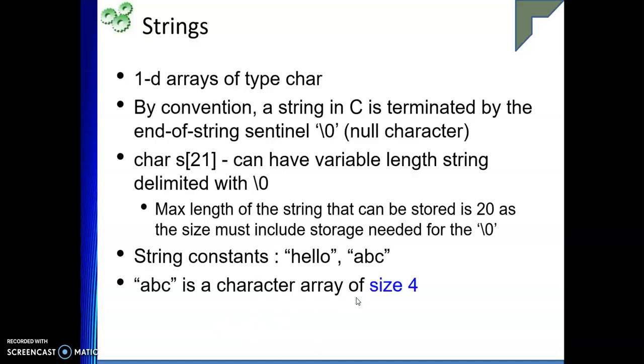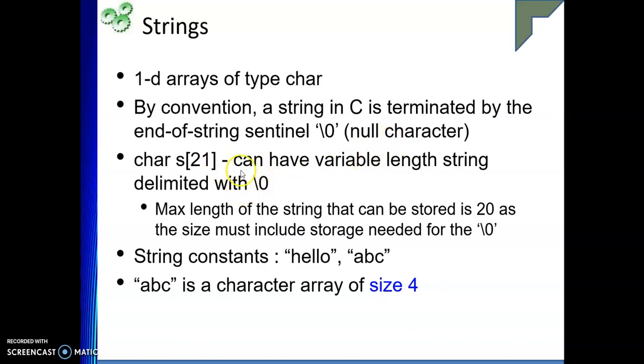A string is usually a collection of characters, and it's a 1D array of type character. Always remember, a string is always terminated by a null character. You can see how the null character is represented: slash zero. So if I write char s[21], it can have a variable length string delimited with slash zero, which we call the null character.